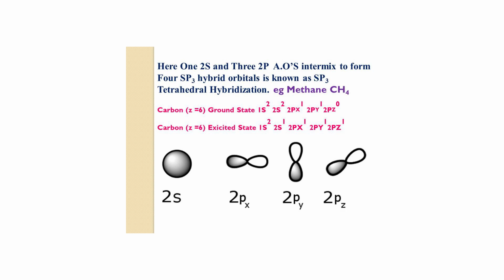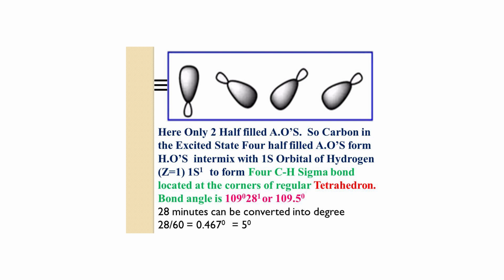The 4 atomic orbitals, 1 2s and 3 2p, intermix to form 4 sp3 hybrid orbitals, each having one larger lobe than the other, that is, an upper lobe and a lower lobe.